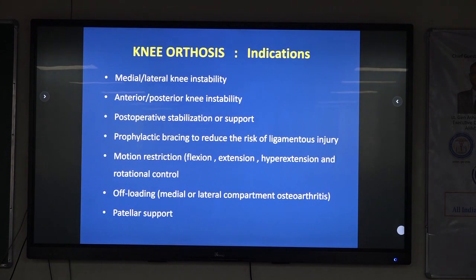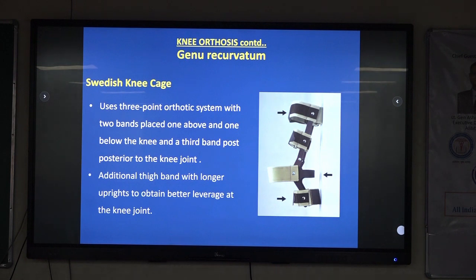Coming to knee orthosis, their indications are medial lateral knee instability, anterior posterior knee instability, post-operative stabilization or support, prophylactic bracing to reduce the risk of ligamentous injury, motion restriction of flexion, extension, hyperextension, rotation control, offloading medial or lateral compartment as used in osteoarthritis, and they can also help in patellar tracking.